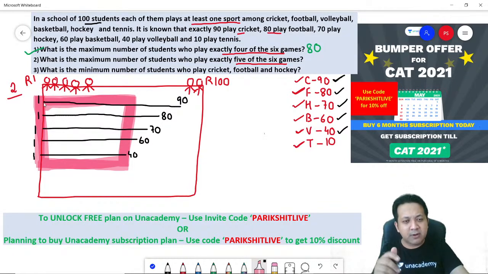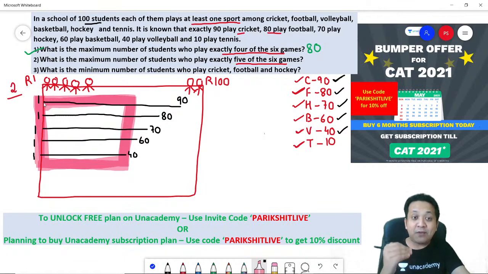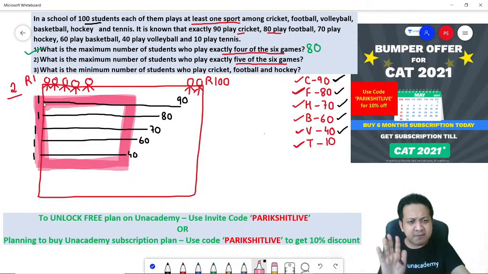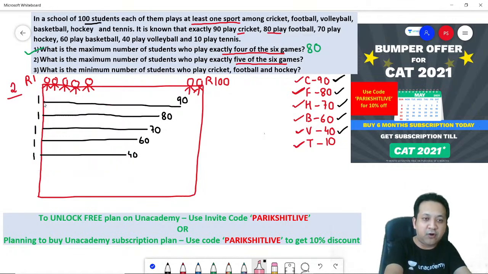And the question is all about maximizing students who play 5 games. So roll number 1 to 40 is already playing 5 games. If you make them play the last game, they will be playing 6 games, and that's not what you want. You want them to play 5 games. So you got to stop here. And do not touch roll number 1 to 40 again.